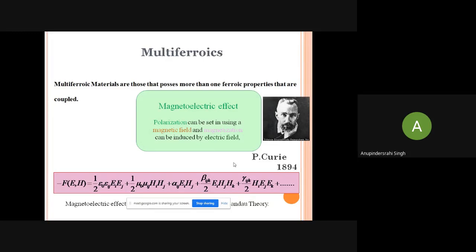Alpha E_i H_j, this alpha_ij is called the linear magnetoelectric effect or coefficient. And beta and gamma in the later terms are the higher-order coefficients of the magnetoelectric effect.